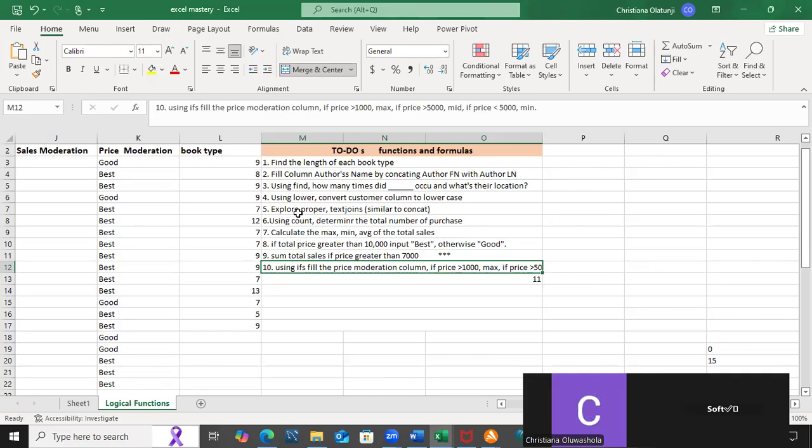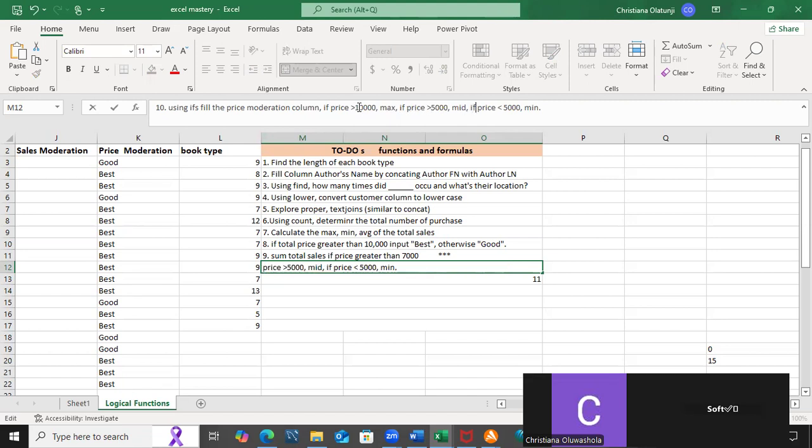I think I made a mistake. If price is greater than 10,000, that should be max. If it is greater than 5,000 but not up to 10,000, it should be mid.